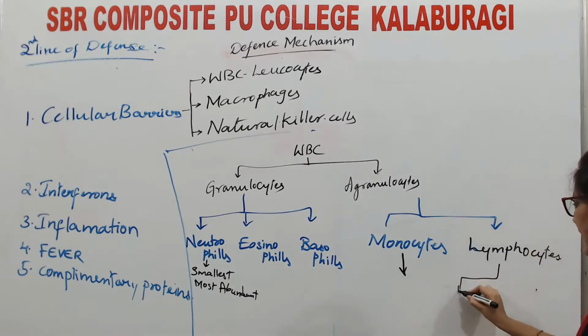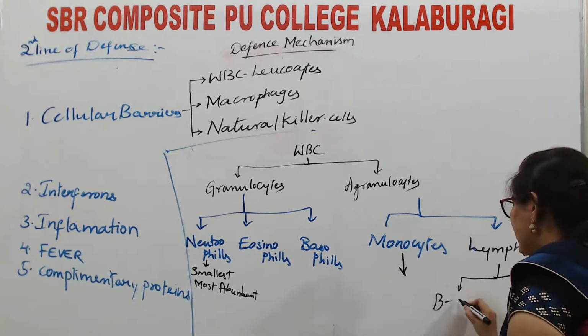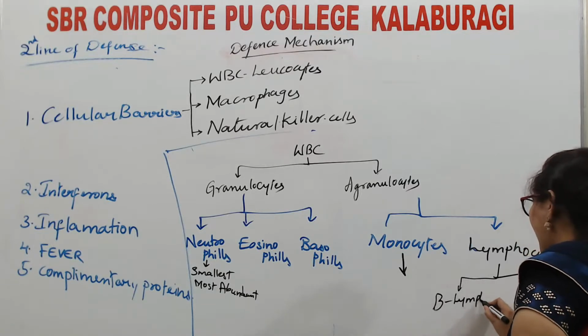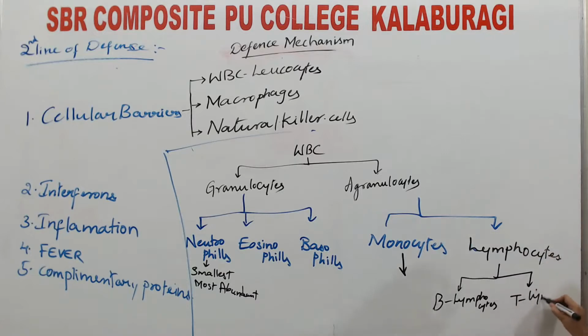These lymphocytes are classified based on where they are produced: B lymphocytes and T lymphocytes. B lymphocytes are produced in the bone marrow and mature in the bone marrow, whereas T lymphocytes are produced in bone marrow but mature in the thymus.